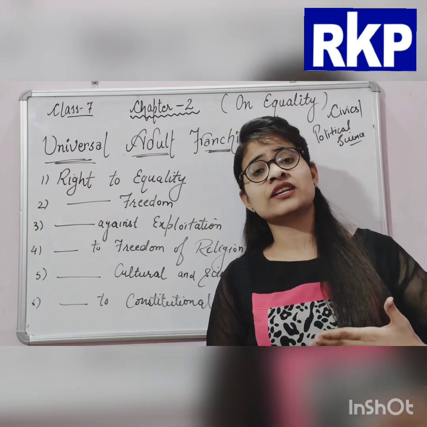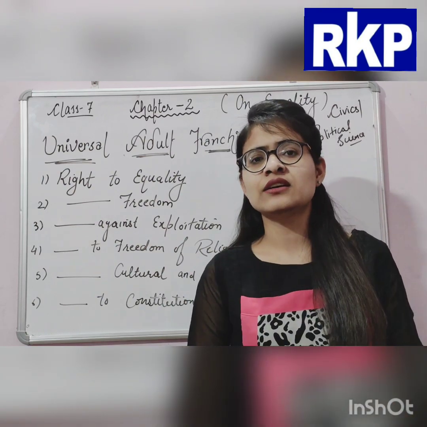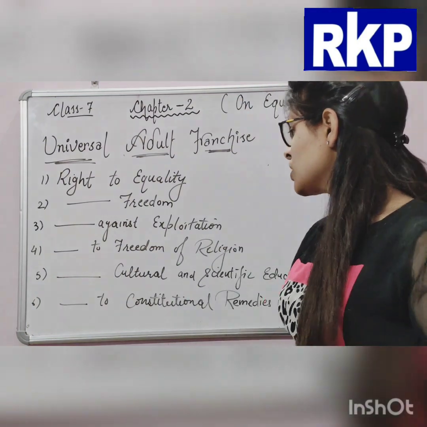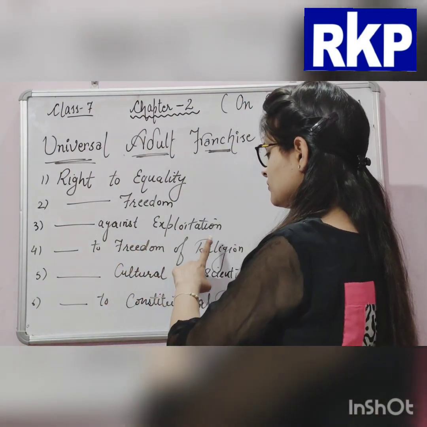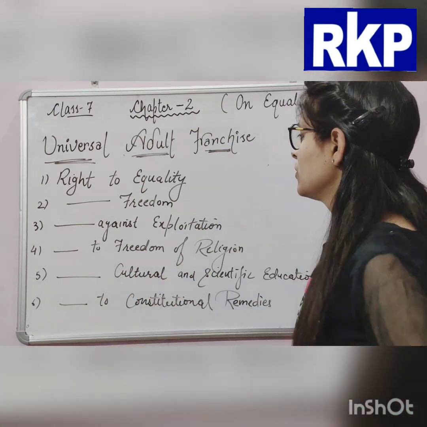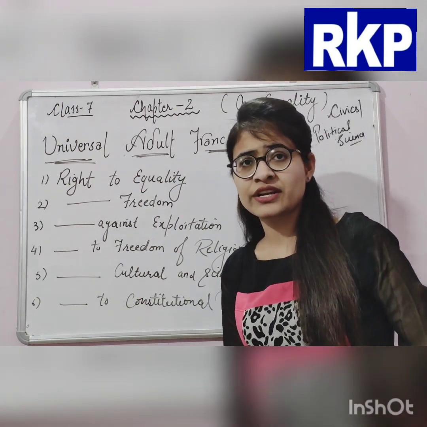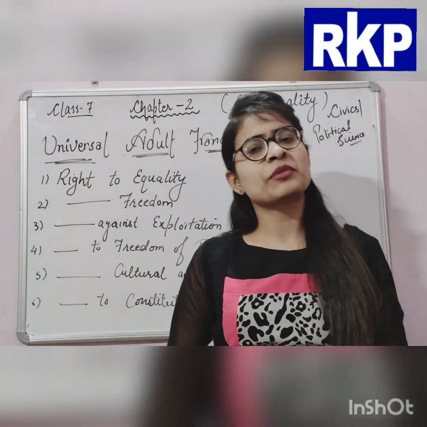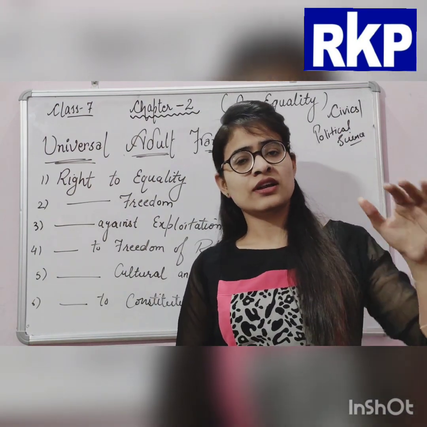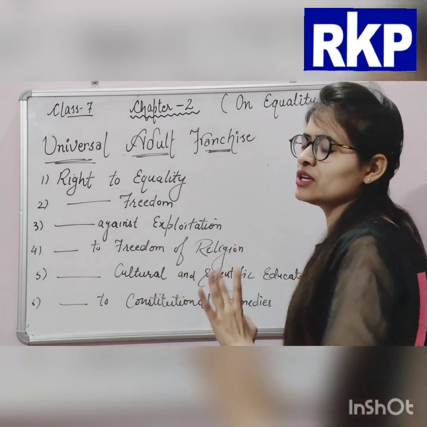So basically in government schools, 3 to 18 year olds will be provided free and compulsory education. Yes, right against exploitation means children less than 14 years of age will not be allowed to work anywhere. Next is right to freedom of religion.